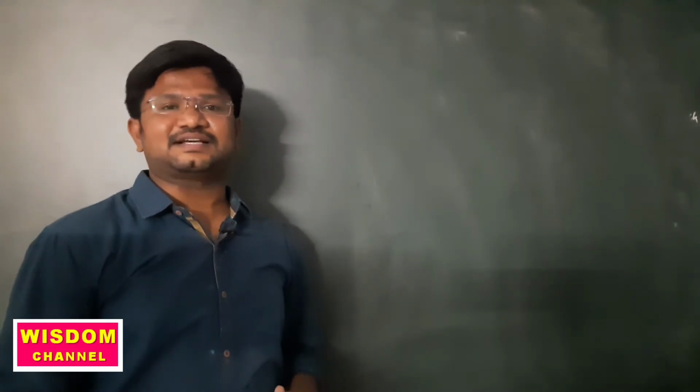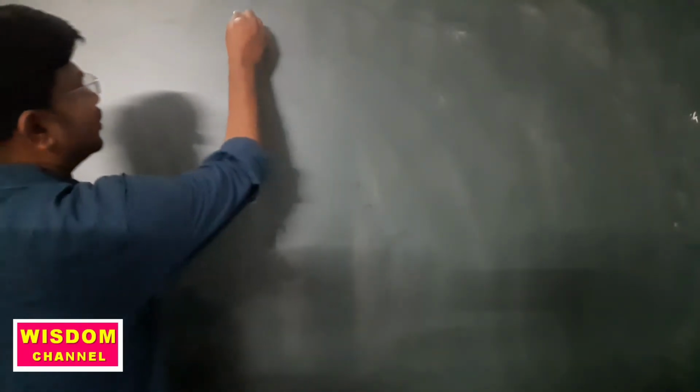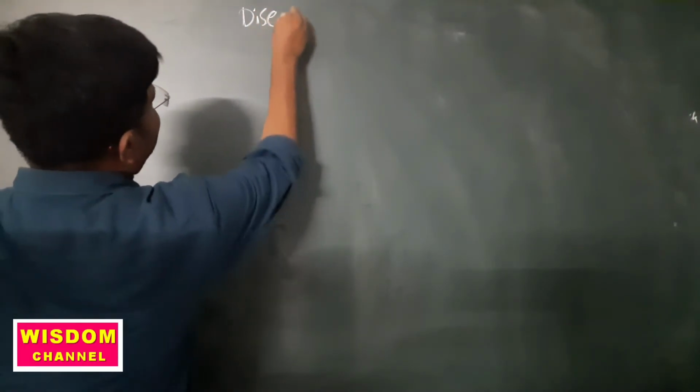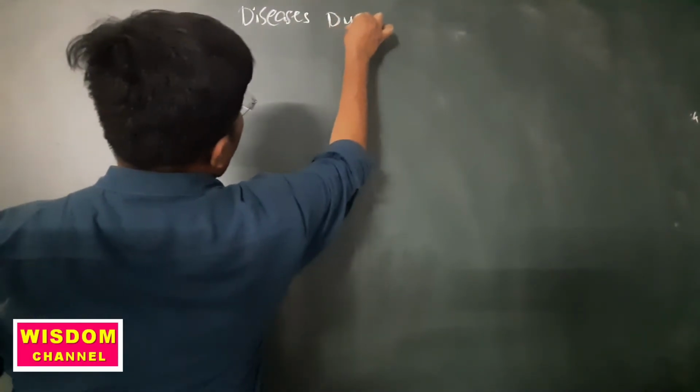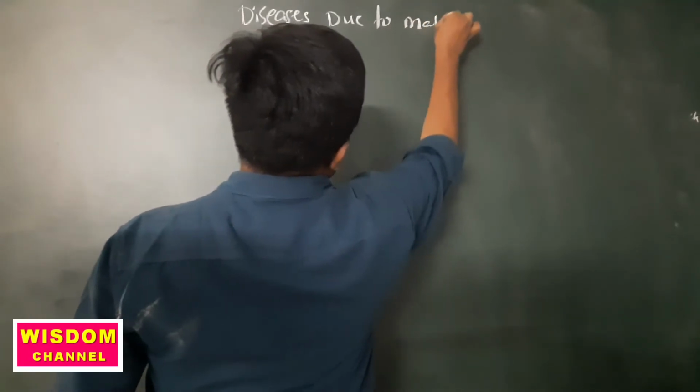So here we'll discuss diseases due to malnutrition.